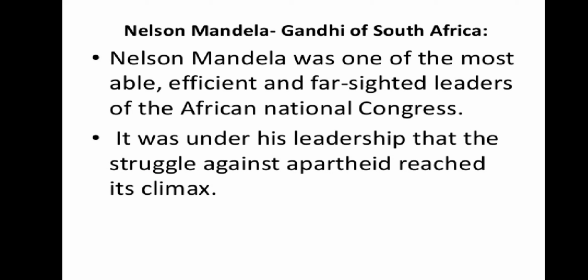He and 7 other leaders were sentenced to life imprisonment in 1964 for daring to oppose the apartheid regime in his country. He spent the next 28 years in South Africa's most dreaded prison, that is Robben Island. Most dangerous prison, Robben Island.